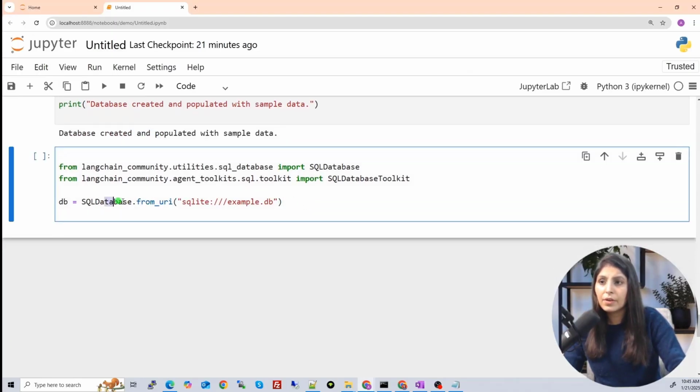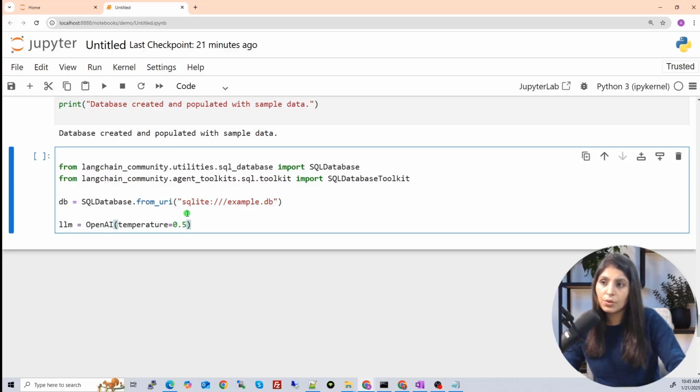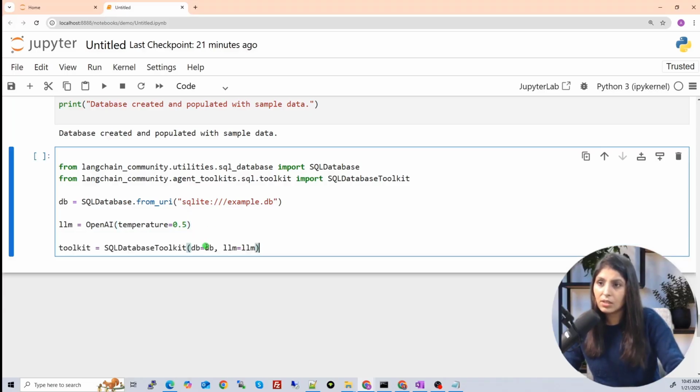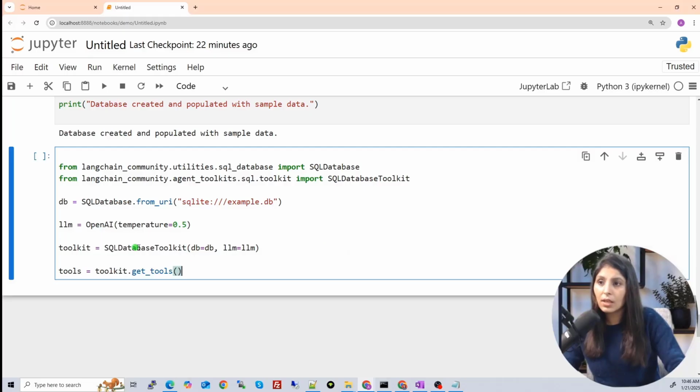So in this line, first we are connecting with the database. Then we will mention the LLM we want to use. Then you will write it like this. You will provide the database and LLM. So whenever you want to work with the database tool, first you will provide the path of the database, and you will also write the LLM, and then you will call this SQL database toolkit, and you will pass the database and the LLM to it like this. From this SQL database toolkit, we are getting all the tools. All the tools means everything which is related to query the database, everything that we are getting here.